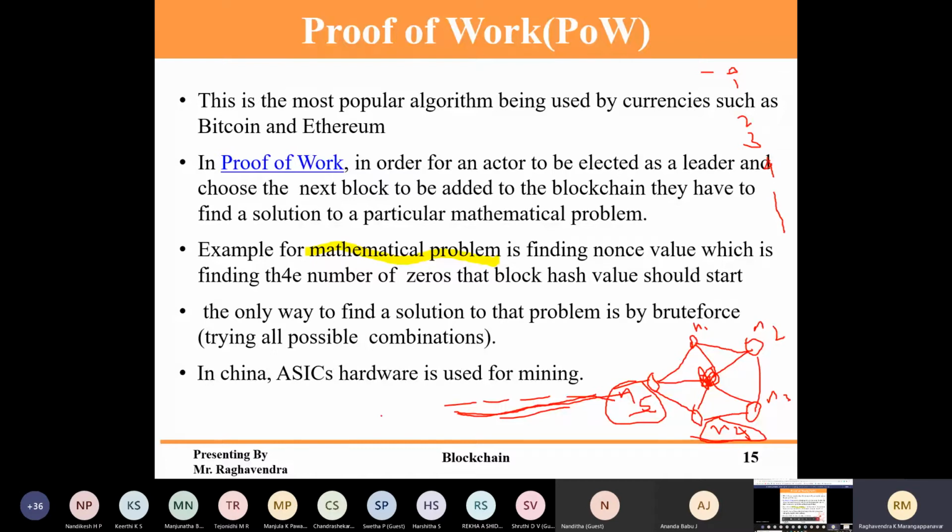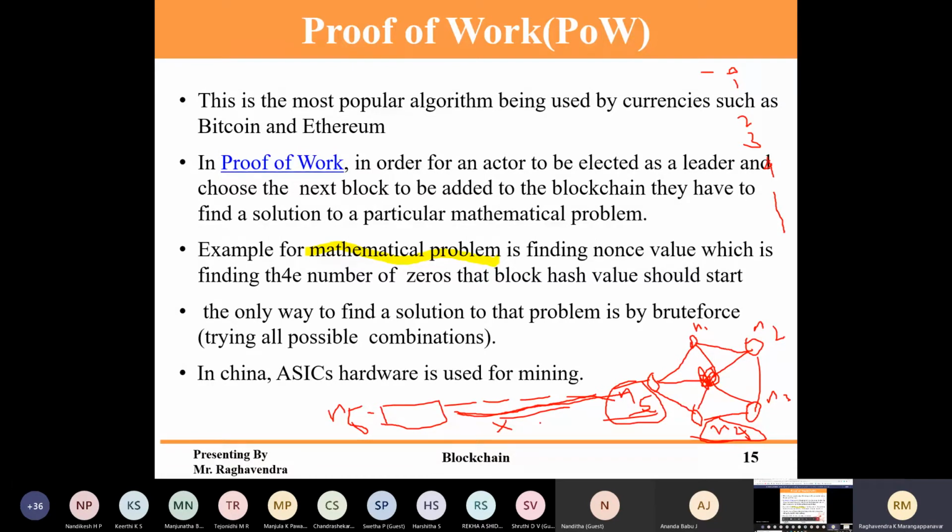So once the block is created, suppose n5 is the winner. Once n5 creates the block, he will broadcast it to the other 4. All 4 have to accept it or not. This rule is written in the consensus.